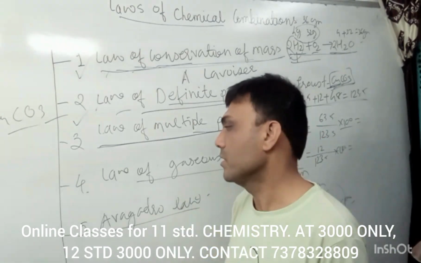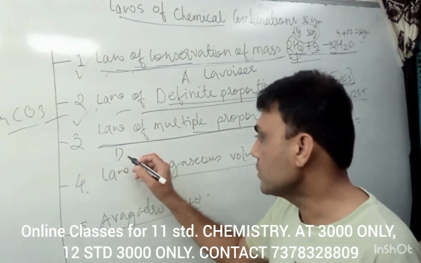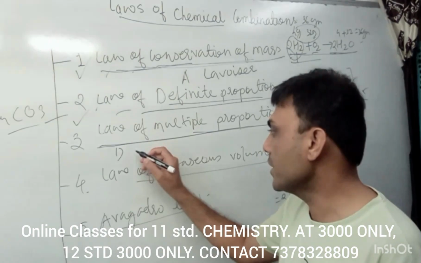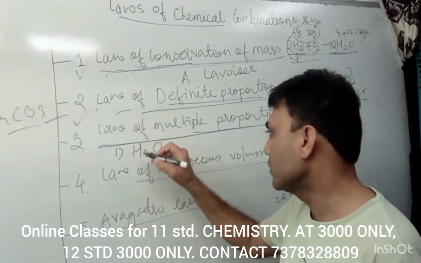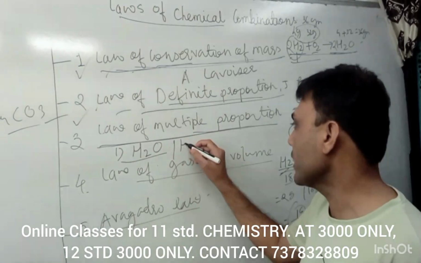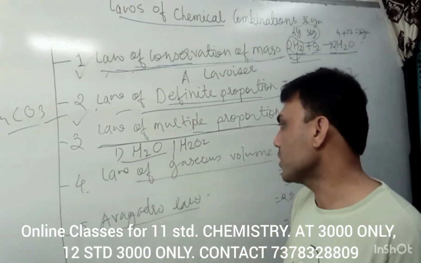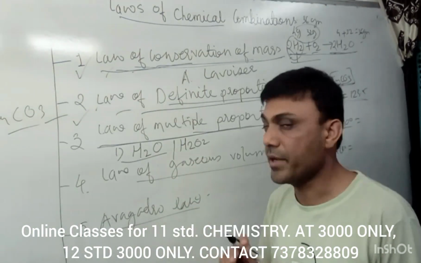For example, we will take two compounds: one is H2O and another is H2O2. One compound is water, another is hydrogen peroxide.